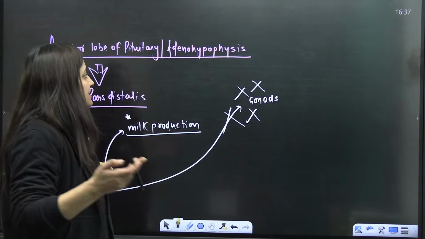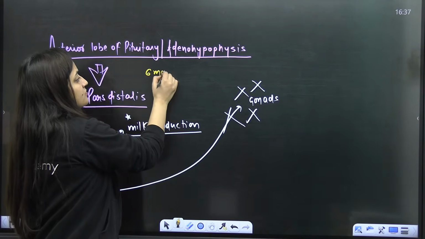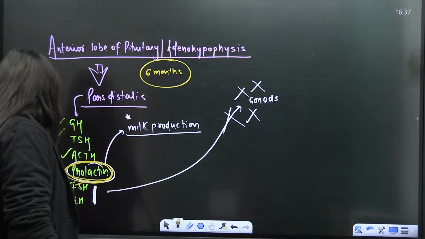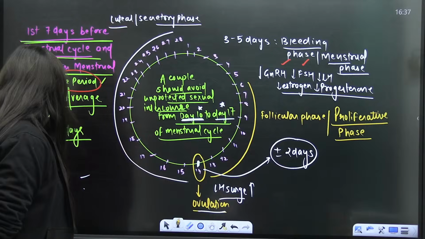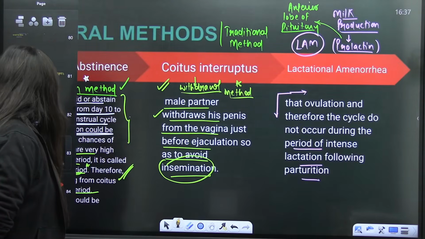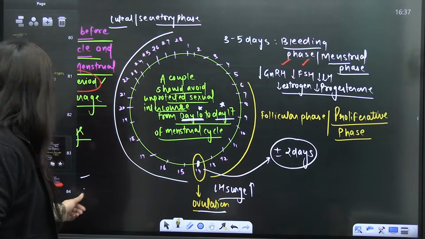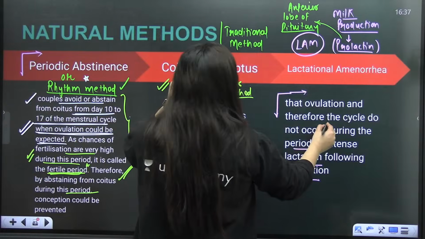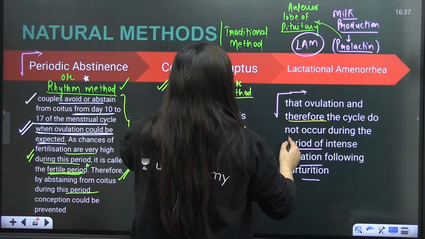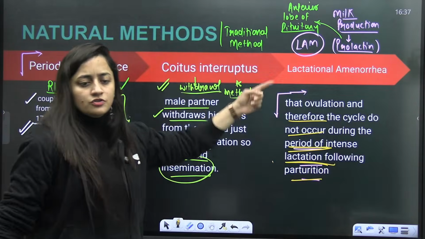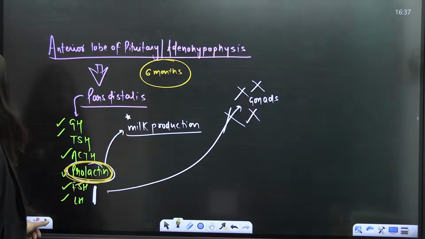But as I said, this time period can be believed to be 6 months, but it varies from person to person. Some females after childbirth don't even get their periods for around 1 year or 1.5 years. That type of cases are also there. So it varies from individual to individual. Here you can see lactational amenorrhea: the cycle does not occur during the period of intense lactation following parturition, so the female will not get pregnant. So this is about this method. We are done with it.